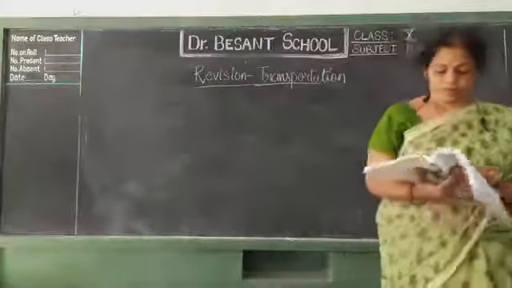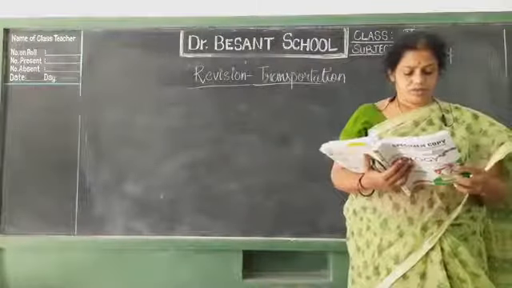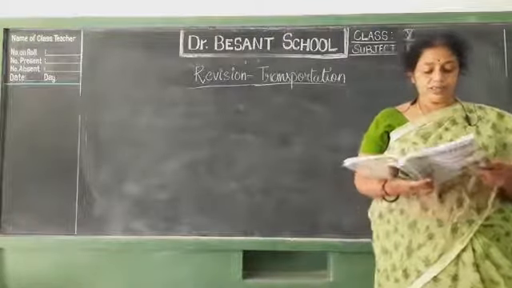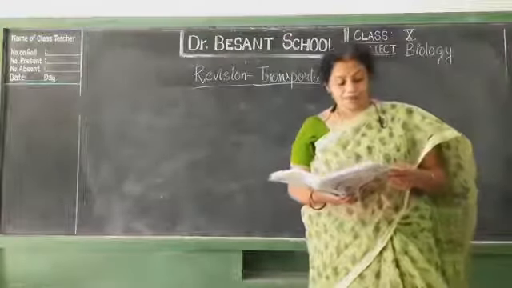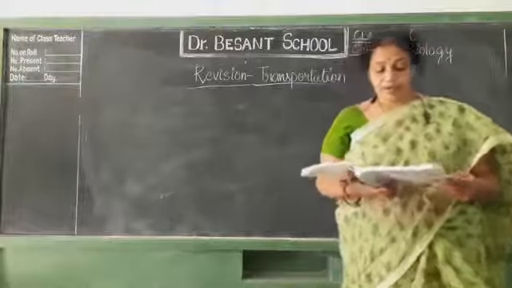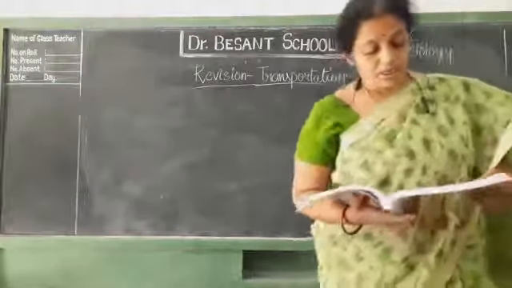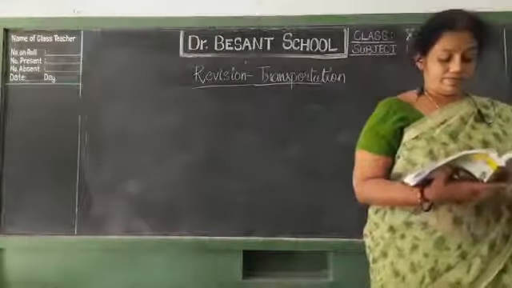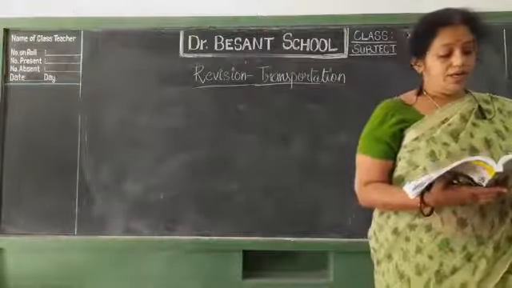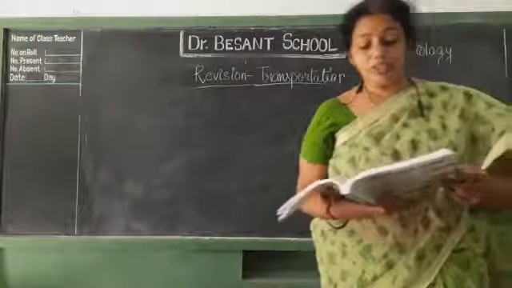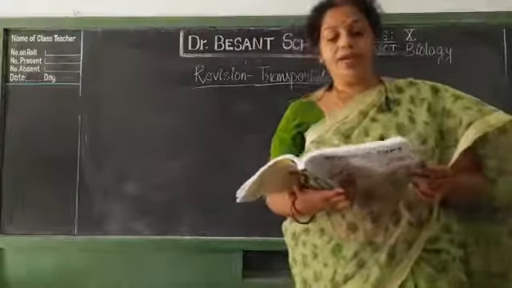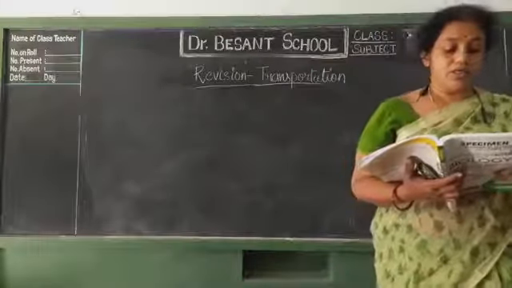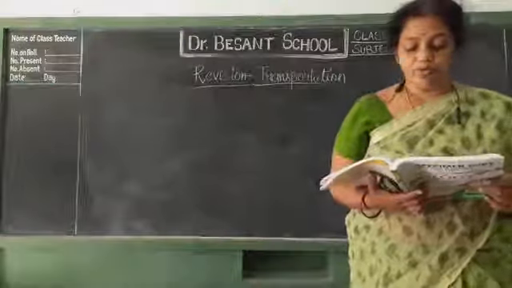Next one. What happens if hemoglobin is absent in the blood? Blood not in red color, oxygen transport does not occur, CO2 transport does not occur, all the above. All the above. Okay. Next one, which vitamin is useful in coagulation of blood? Vitamin K.